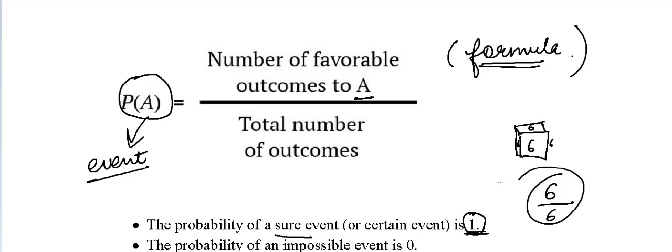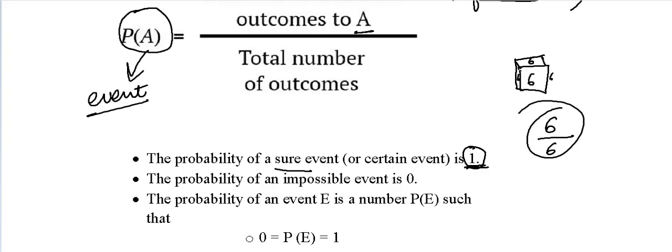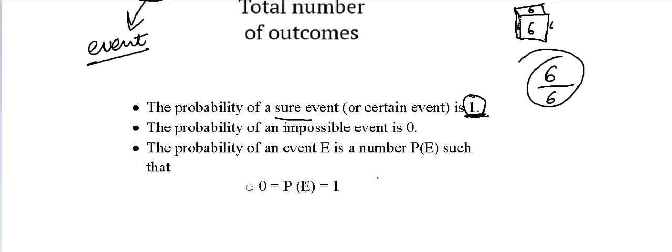On this dice, if I ask what is the probability of getting 1, you will say 0 because you can't get 1 on this dice, as all the sides are printed 6, okay? So this is an impossible event. This event can't happen, okay? Now the probability of an event E, okay, what is the probability?